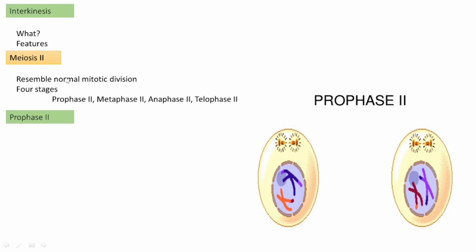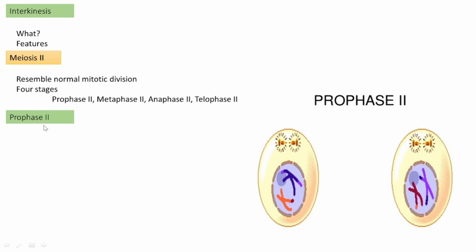It resembles the mitotic division itself. Like that, it also possesses four stages: prophase, metaphase, anaphase, and telophase. As it is the second meiotic division, these stages are called prophase 2, metaphase 2, anaphase 2, and telophase 2. Let me see what is happening in each phase. Prophase 2.